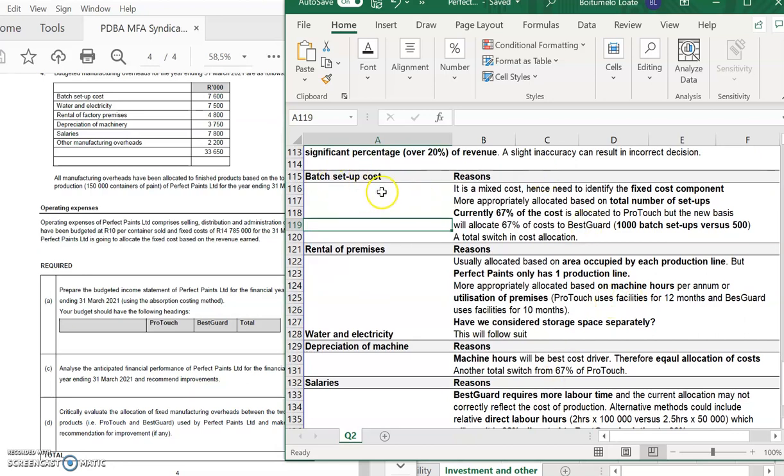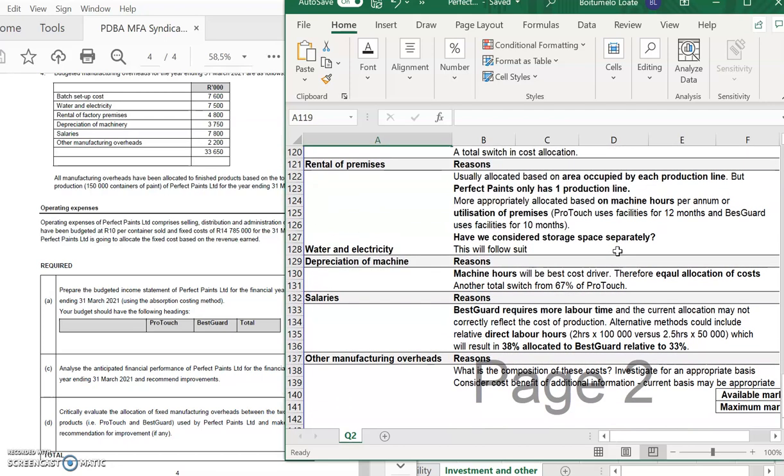Your batch setup costs. Okay, it's a mixed cost, so you needed to identify the fixed component and then allocate it based on the total number of setups. So some of the teams got this right, that you needed to look at the total number of setups, but you needed to look at how you're going to allocate it. Currently, 67% of the cost is allocated to ProTouch, but on the new basis, 67% will go to BestCard. So this is a total switch in the cost allocation between the two products because of the number of batch setups that ProTouch has versus BestCard.